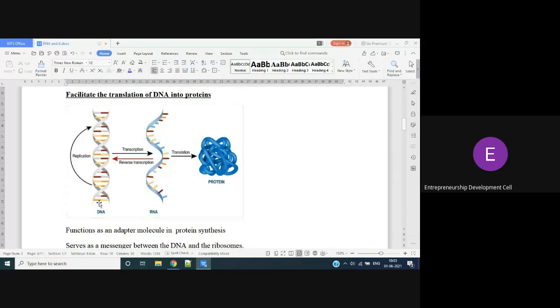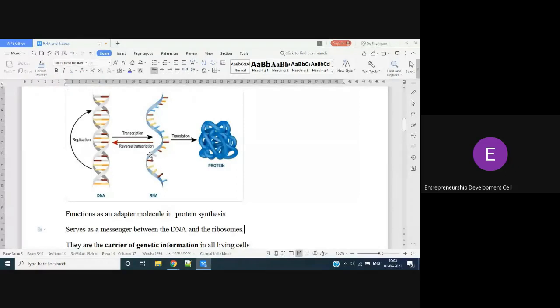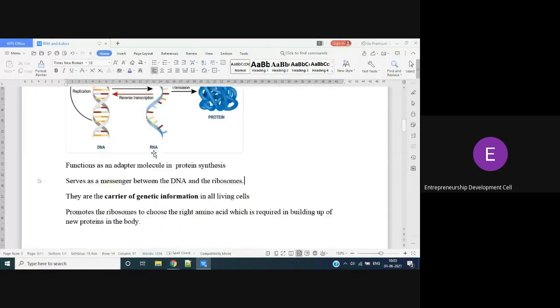ఎందుకంటే RNA ఫామ్ అయ్యేది DNA నుంచి కాబట్టి. So they are the carriers of genetic information. Even our DNA, RNA are carriers of genetic information. RNA is the carrier of genetic information. Usually genetic information is present on the DNA.